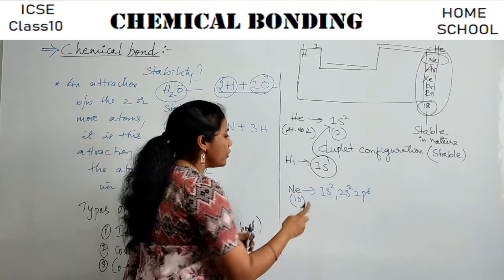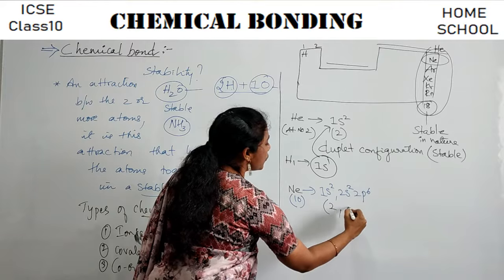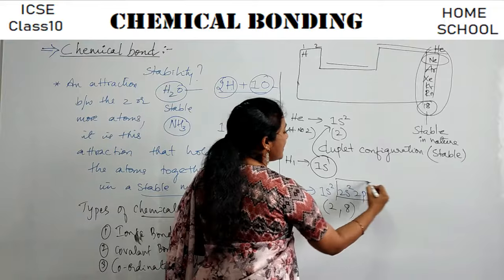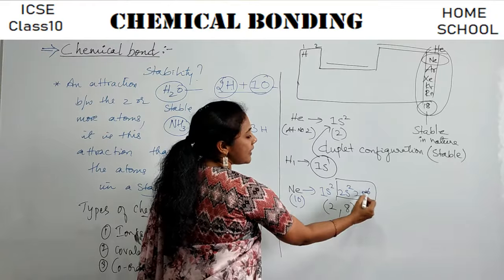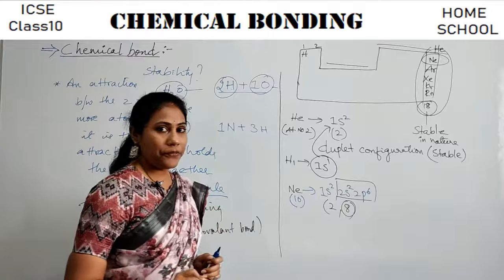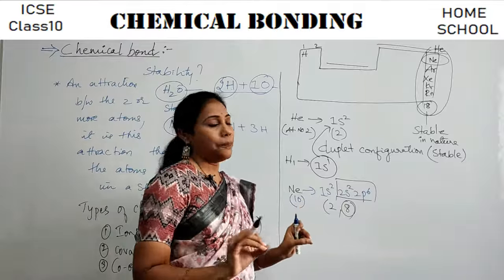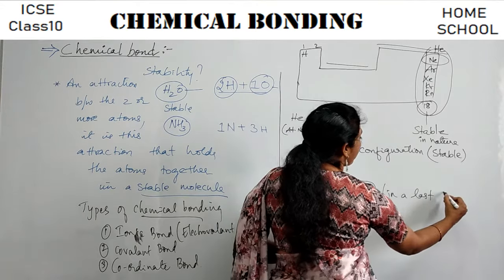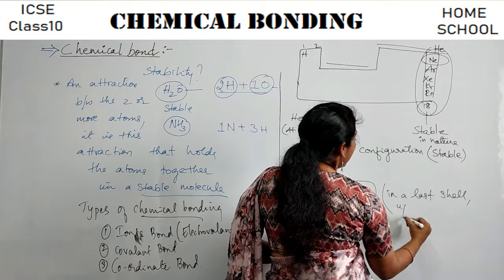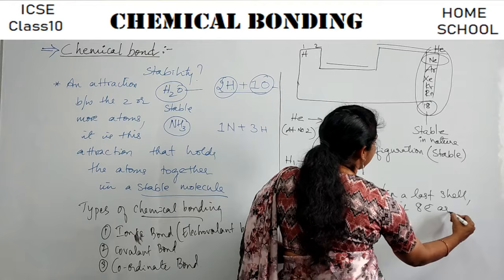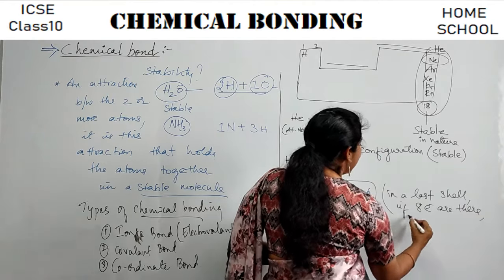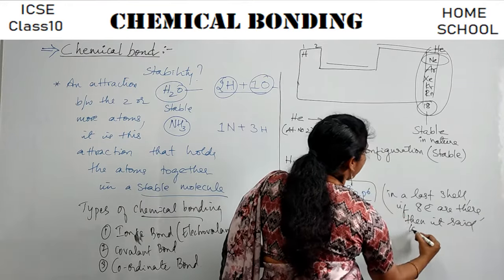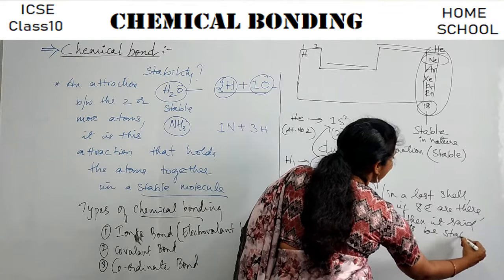Or, you know, you can also write the electronic configuration as 2, 8, right? So in the last shell, which is the last shell here? Second shell. How many electrons are there? 6 plus 2, that is 8 electrons are there. Okay, so I'll write here, in the last shell, if 8 electrons are there, then it is said to be stable. It is said to be stable, guys.